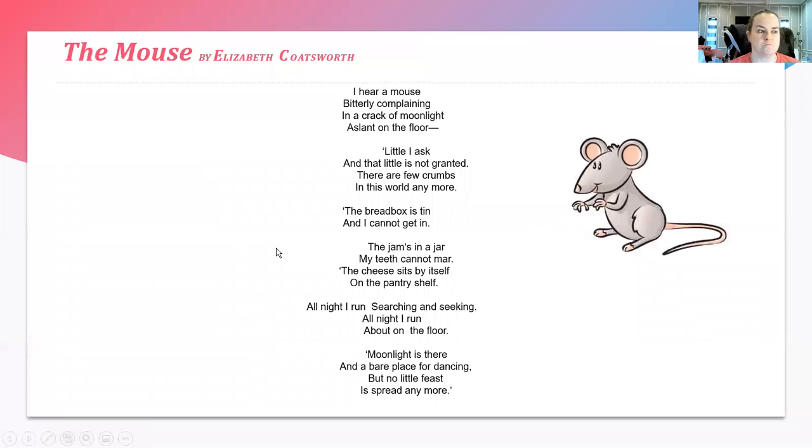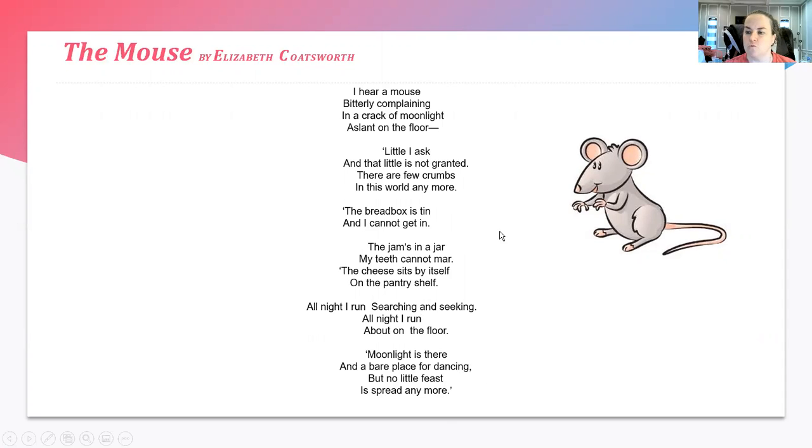Now let's look at another poem, The Mouse. I hear a mouse bitterly complaining in a crack of moonlight aslant on the floor. Little I ask, and that little is not granted. There are few crumbs in this road anymore. The bread box is tin, and I cannot get in. The gems in a jar my teeth cannot mar. The cheese sits by itself on the pantry shelf. All night I run, searching and seeking. All night I run about on the floor. Moonlight is there, a fair place for dancing, but no little feast is spread anymore.